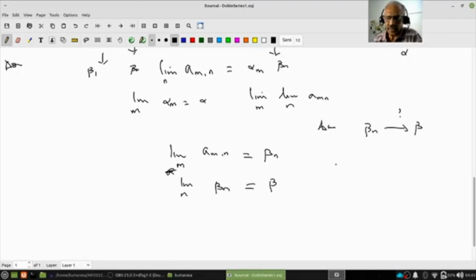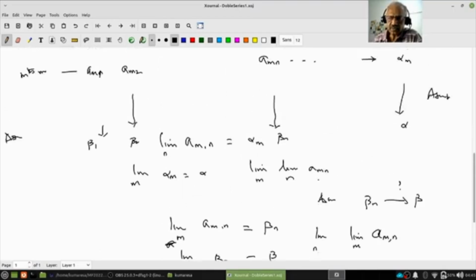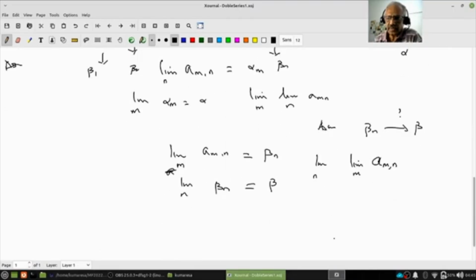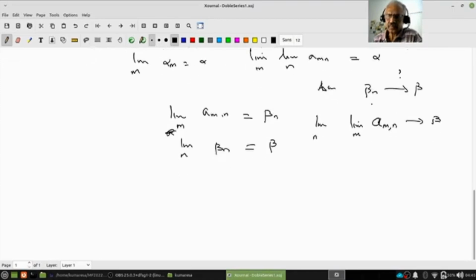Okay, then how will I write this? I will write this as the limit over n of the limit over m, that is column-wise first, of a_mn, and then row-wise. Then if this converges to beta, and the earlier one is alpha. Have you understood? Let's look at a very simple example.